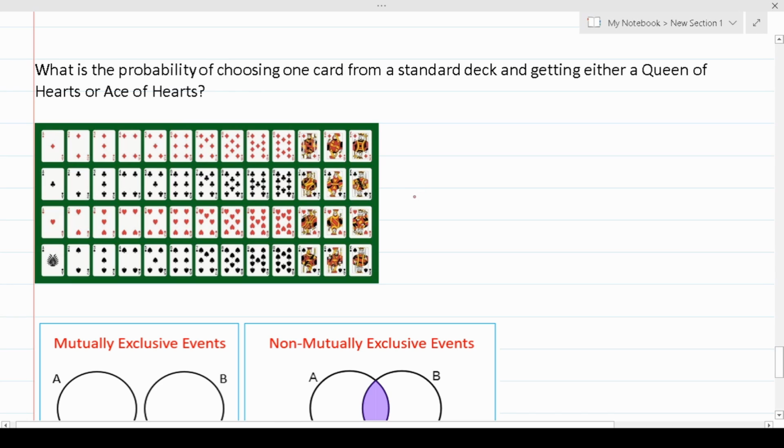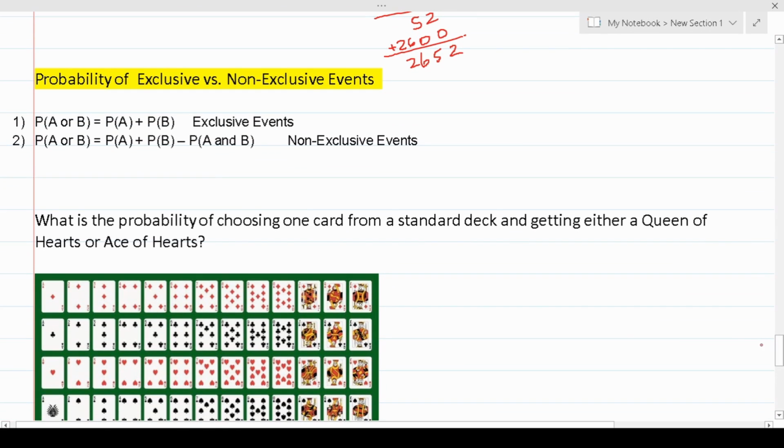All right, so let's talk about the final rule of probability for today's video. That is, let's talk about how to find probability of exclusive and non-exclusive events. As we can see, probability of A or B equals probability of A plus the probability of B for exclusive events, whereas the probability of A or B is probability of A plus the probability of B minus the probability of A and B for non-exclusive events. Let's take a look at an example of each of those.